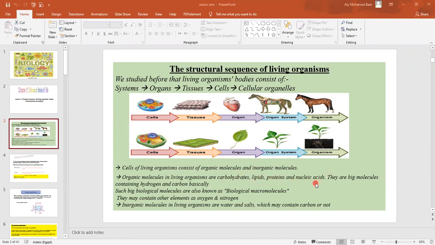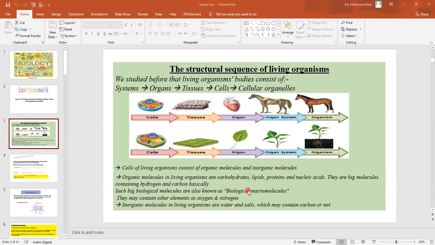They are very big molecules, so they mainly contain hydrogen and carbon atoms, while the inorganic molecules are not large molecules. They are small molecules, and we need them. Of course, our body requires these inorganic molecules in addition to the organic molecules. Examples of inorganic molecules are calcium, sodium, water, and so on.